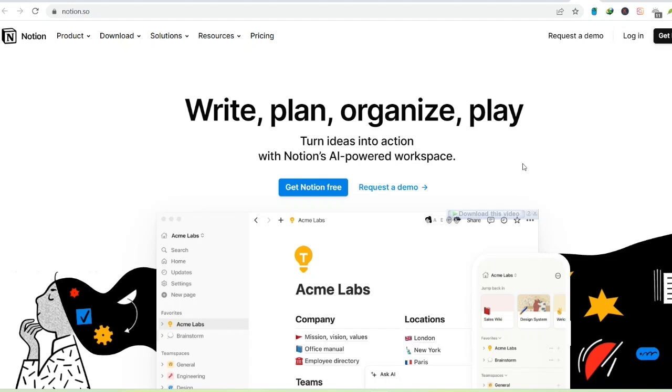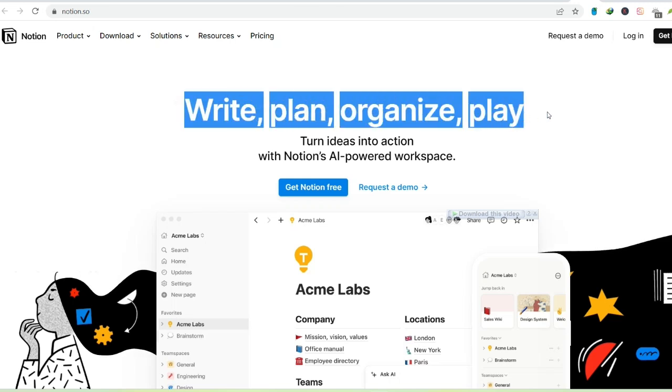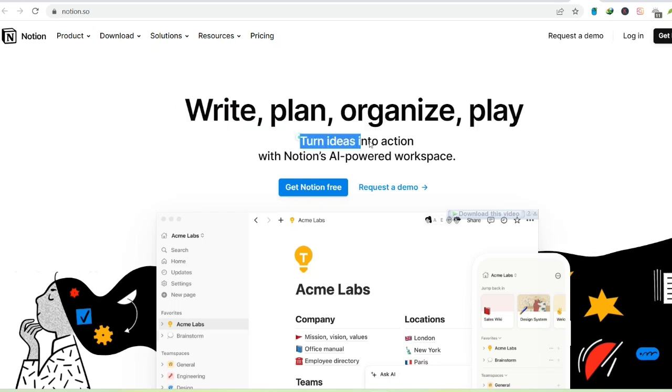Ever stumbled upon a productivity app so versatile it feels like a digital Swiss Army knife? Notion might be that app for you. But with all its bells and whistles, whispers of a free plan limit can leave you wondering. Is this a freemium friend for life, or a fleeting fling?